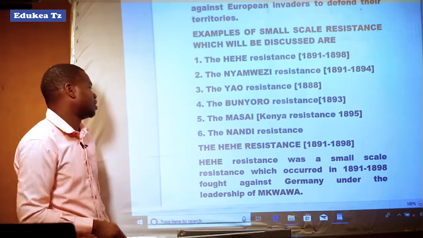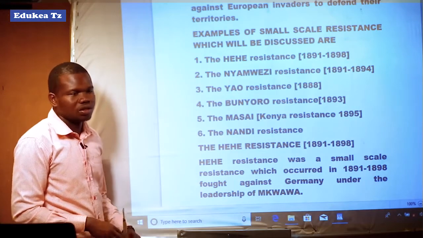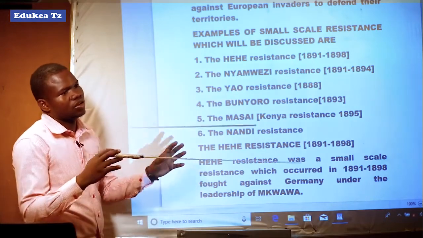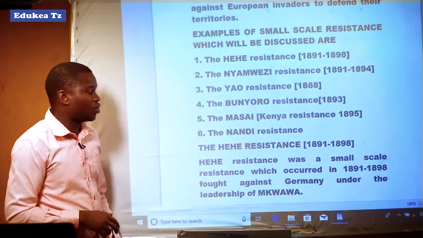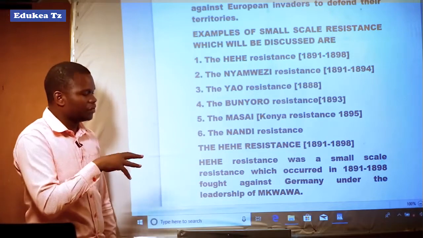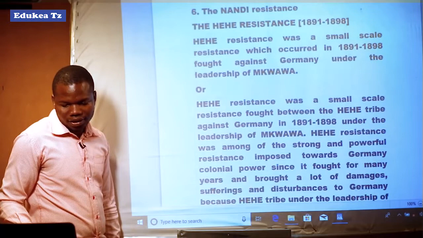These are some examples of small-scale resistances which took place over a short period of time and over a small group of people. Let us discuss one after another briefly, starting with the Hehe resistance.